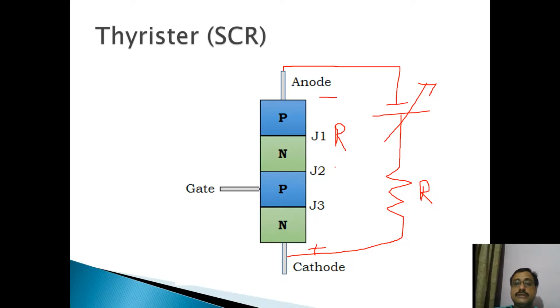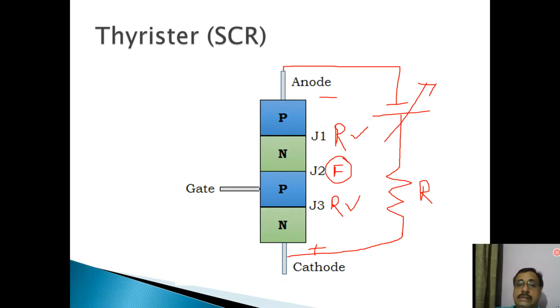So this junction J2 will be forward biased. Similarly, the negative is connected to this P layer and positive to this N layer, so junction J3 will be reverse biased. We can see that junctions J1 and J3 are reverse biased, but junction J2 is forward biased.